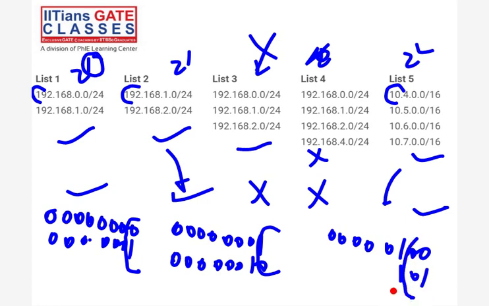And one more: 1, 1, 1. Now tell me which aggregation is possible here. From which list is aggregation possible? Guys, any answer? Sanjeev, Gayatri, Sai? So this is not possible, right? Is this possible or not possible?